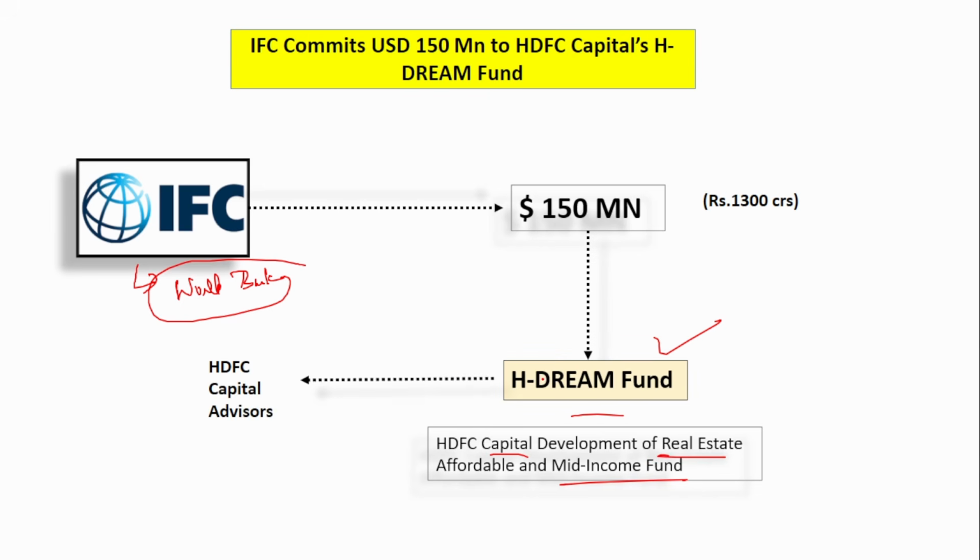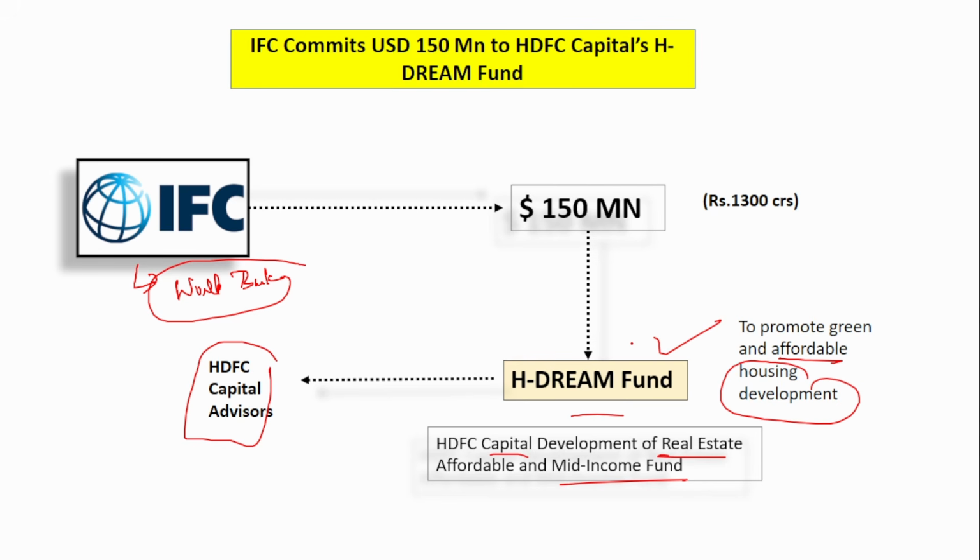This fund is being run by HDFC Capital Advisors, and its main aim is to promote green and affordable housing development. The H Dream Fund plans to mobilize or collect around 1 billion USD, and IFC has committed to invest 150 million. Here you have to remember the amount and the two parties: IFC, and it is investing in the fund named H Dream Fund.